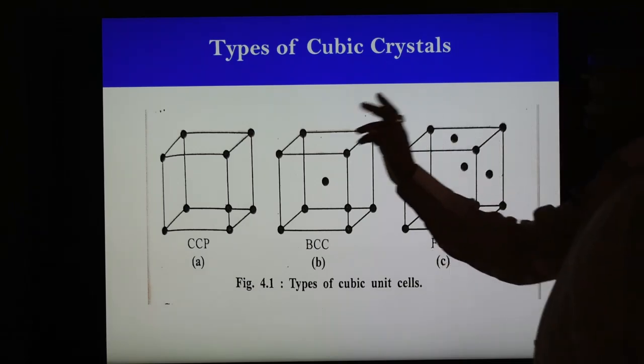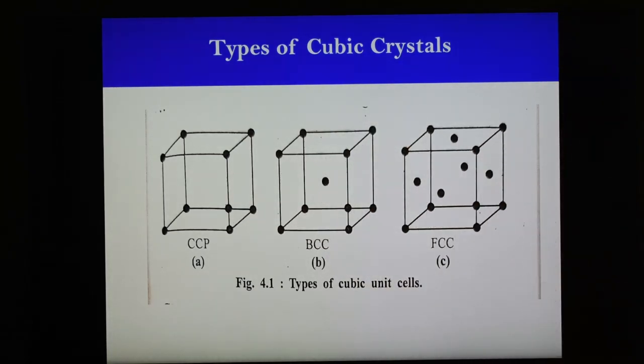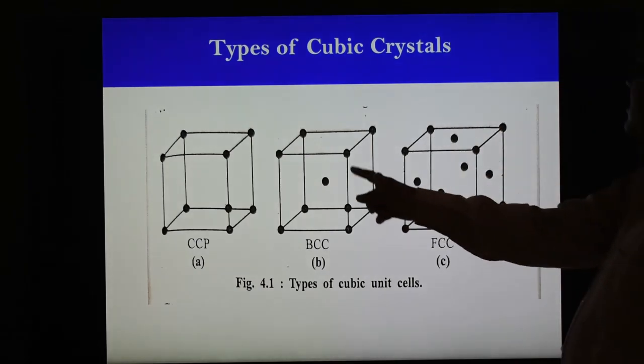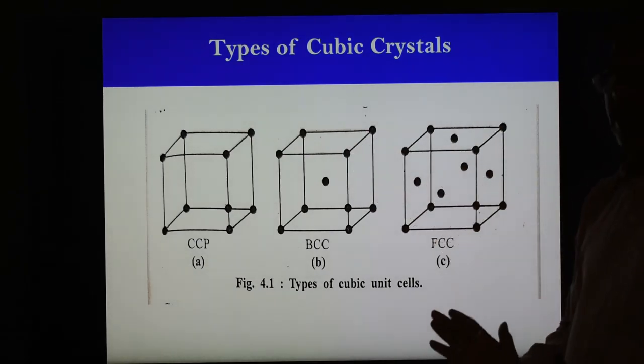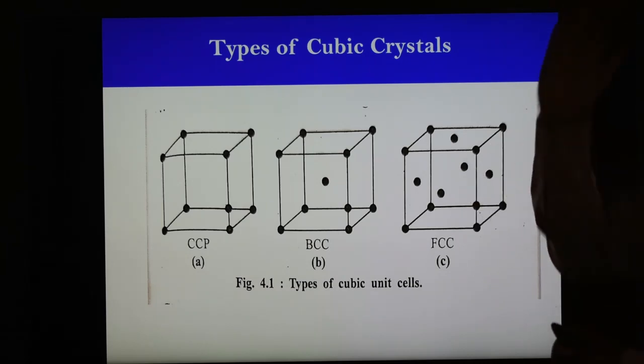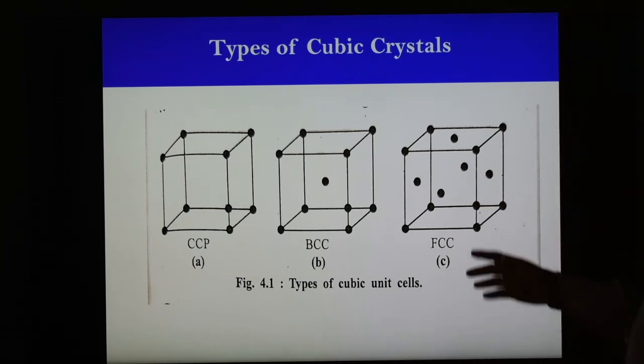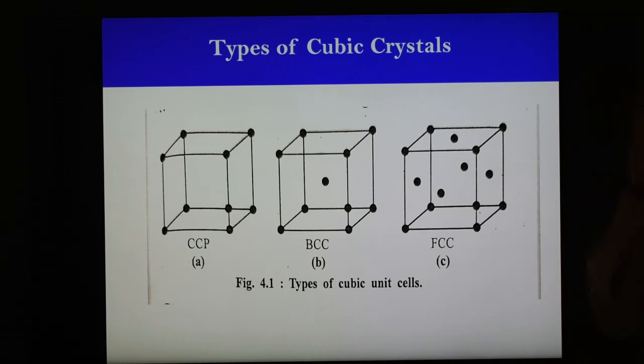In a cube, there are 8 corners, 6 faces, 4 sides plus top and bottom, and 12 edges.